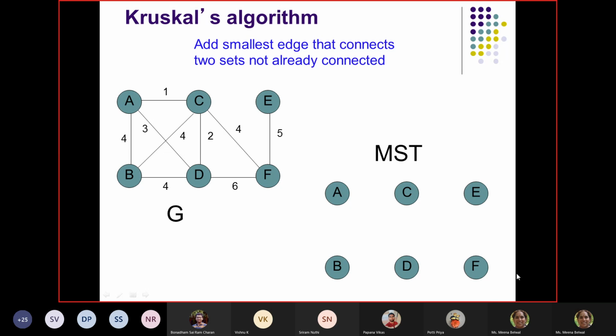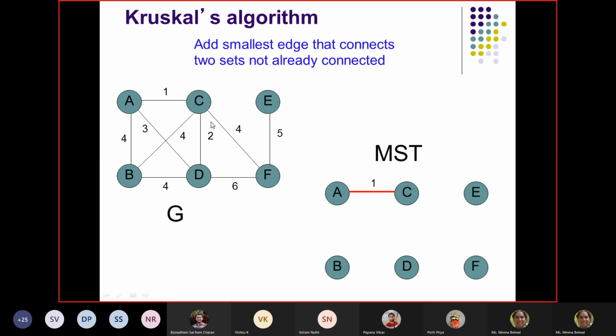A, B, C, D, E, F. And then we have a sorting of edges. Sorting of edges will say that the minimum edge is 1. Then we will check the sets. The two sets, one is A, one is C, and these two are not in the same set. So we are going to add AC. And now we have this as one set. How many sets are there? AC is one set, and E, F, D, and B are different sets still. So 1, 2, 3, 4, 5 sets now.